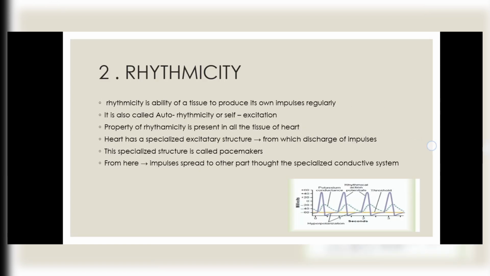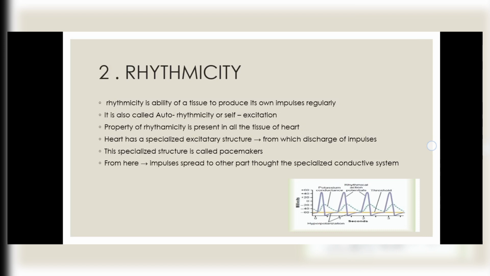Second, rhythmicity. Rhythmicity is the ability of a tissue to produce its own impulse regularly. It is also called autorhythmicity or self-excitation. The property of rhythmicity is present in all the tissue of the heart.